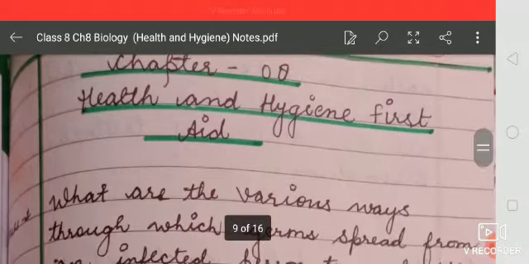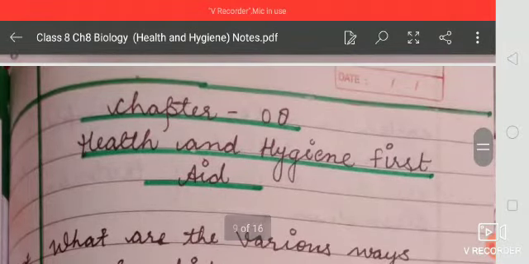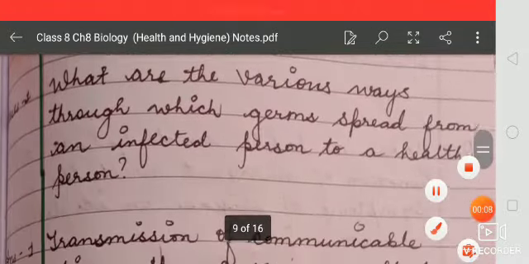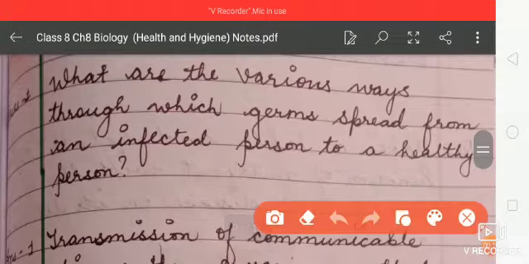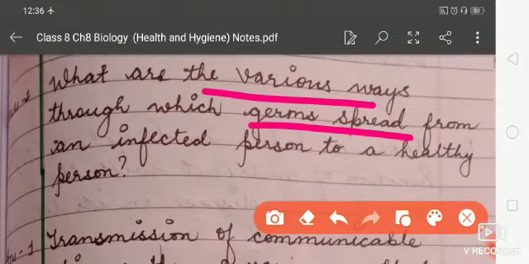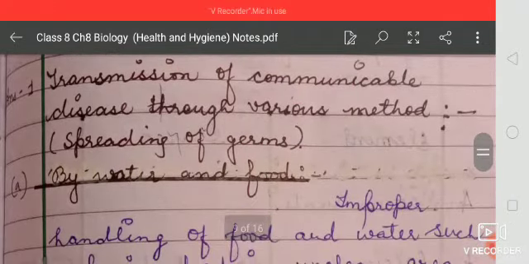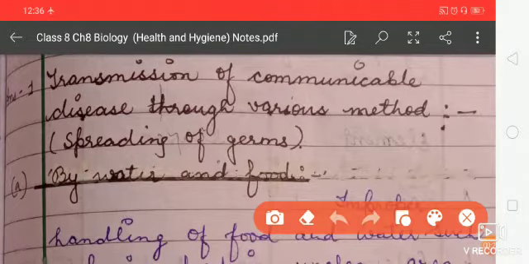Welcome to the class. Students, today we will continue the question answers of chapter number 8, Health and Hygiene. Here, the first question is, what are the various ways through which germs spread from one infected person to a healthy person? So, transmission of communicable disease is through various methods.